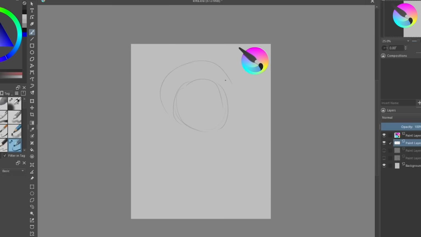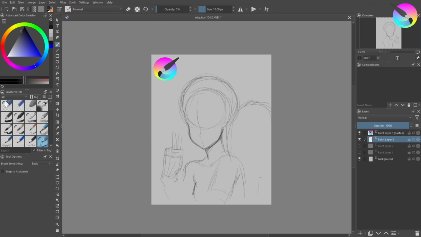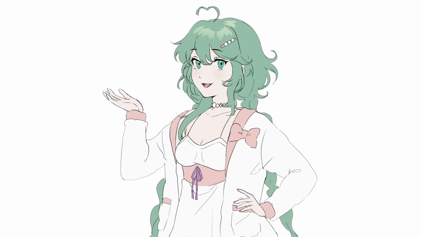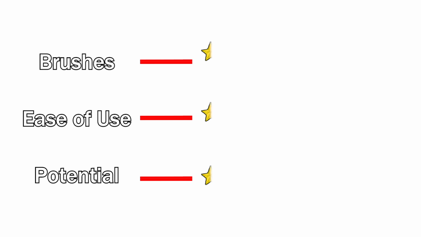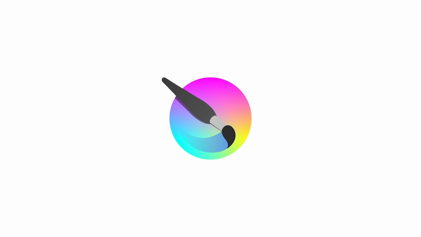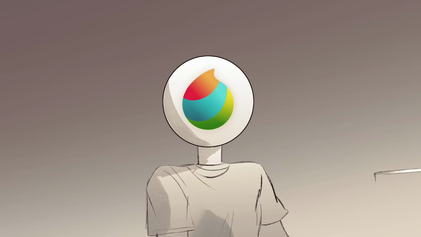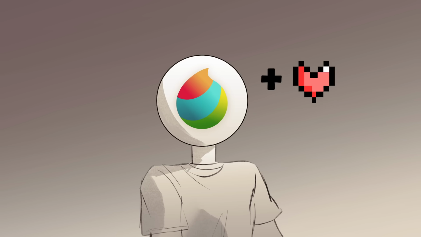Our first free drawing app is Krita. This might look overwhelming for a first-time artist, but I can see good potential here. By the way, I'm gonna rate each app on 3 different stats: brushes, ease of use, and potential. Each stat can earn up to 4 points for a total of 12 points. The highest scoring apps will be entered into the Hunger Games more times for a higher chance of winning. So, if the top app dies early in the game, they have essentially an extra life.